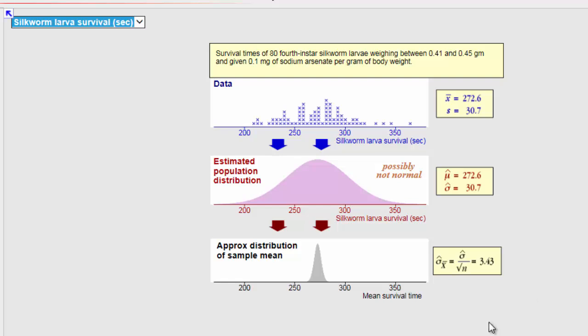So remember, this distribution of sample means is something that would be there if we took many samples. We only take one sample, so we go through this sort of mental gymnastics from our one sample to the shape of the distribution of the sample mean. And that's one of the key tricks that we need to just remember in the background. Yes, data, guess the population. From the population, distribution of sample means. The sample data may not be normal, but the distribution of sample means will always be normal.